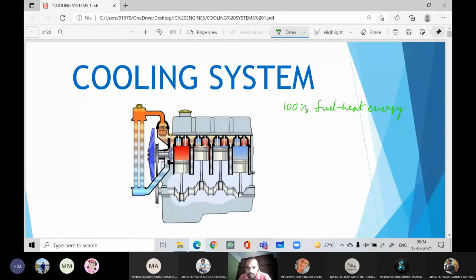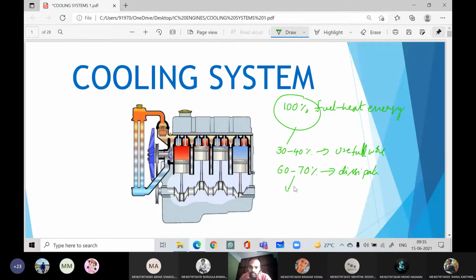So out of this 100% of heat energy liberated by burning the fuel, 30 to 40% of heat energy is utilized as useful work. The remaining 60 to 70% of heat, we need to dissipate it. We need to dissipate it, right?